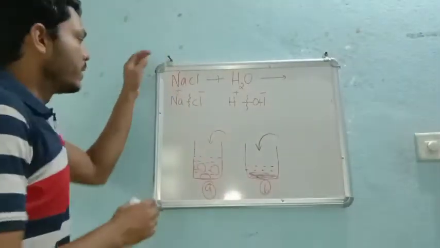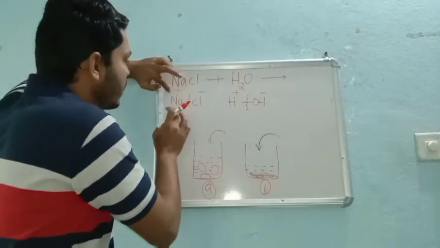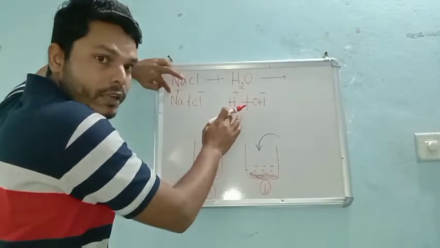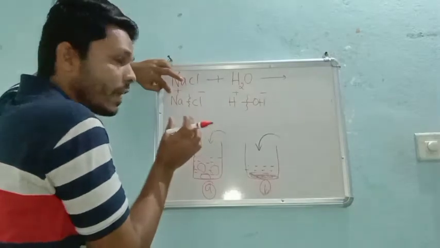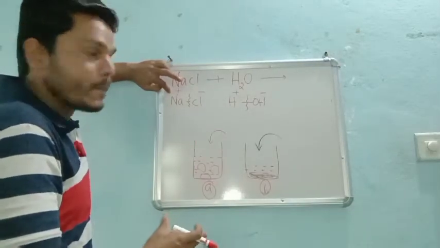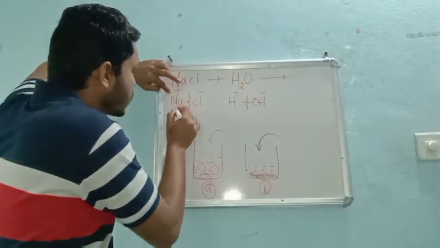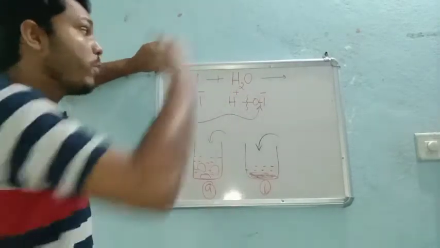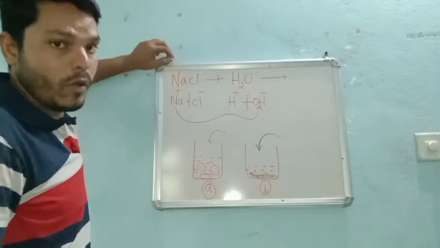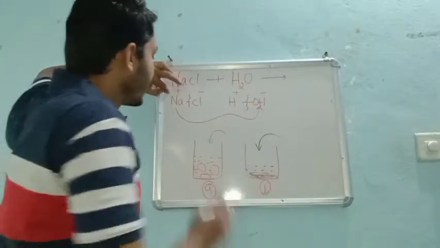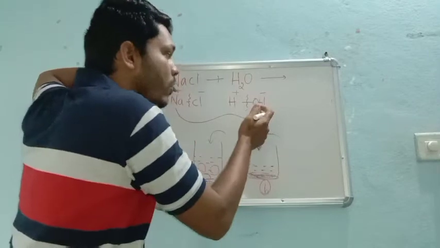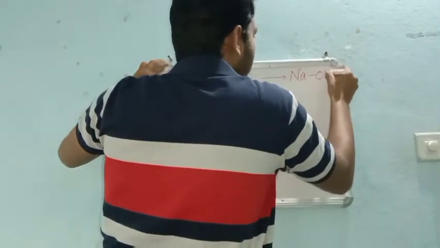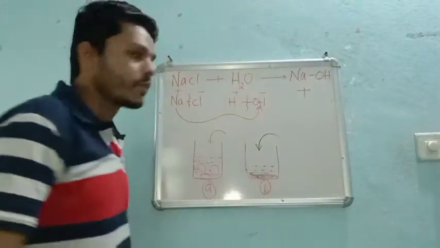Like how? See, now this positive will not go and bind with this positive, right? The same charges repel each other, we already know. That means this sodium will go and attack the negative part of the other compound, right? So that means Na is forming a new bond with what? OH. So that means this became NaOH plus one more product is left with us.